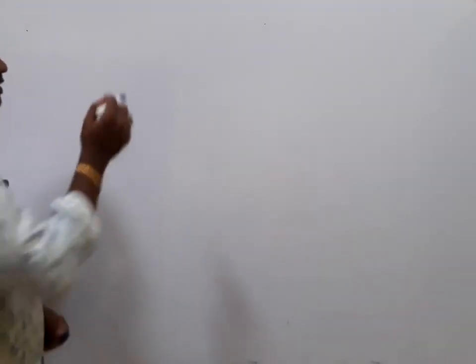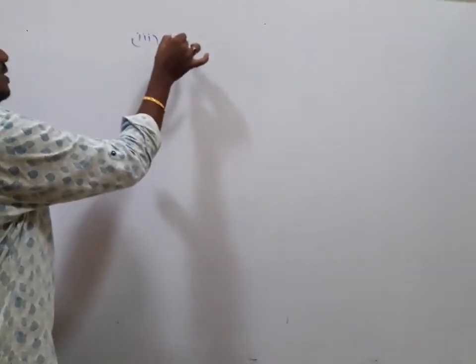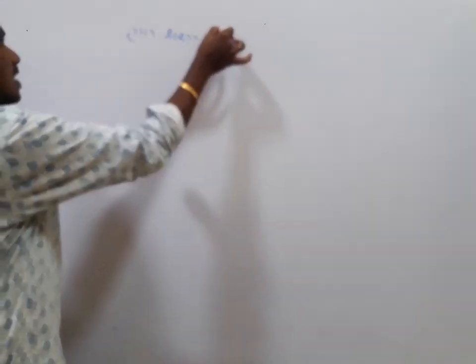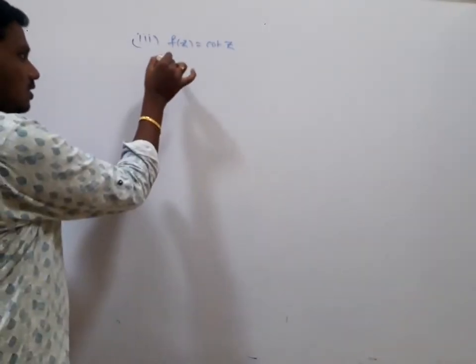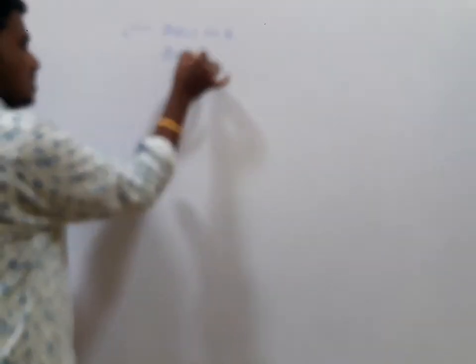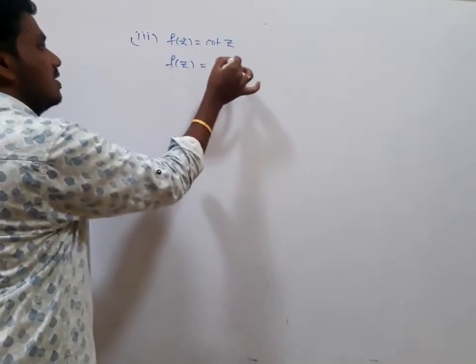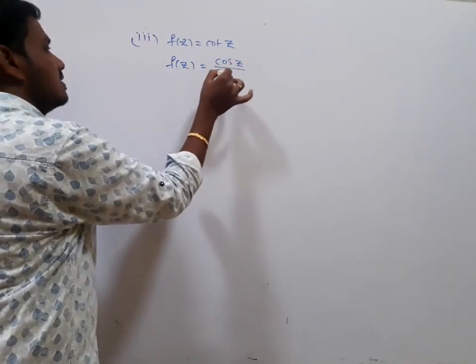Next, cot z. f of z is equal to cot z. This can be written as cos z divided by sin z.